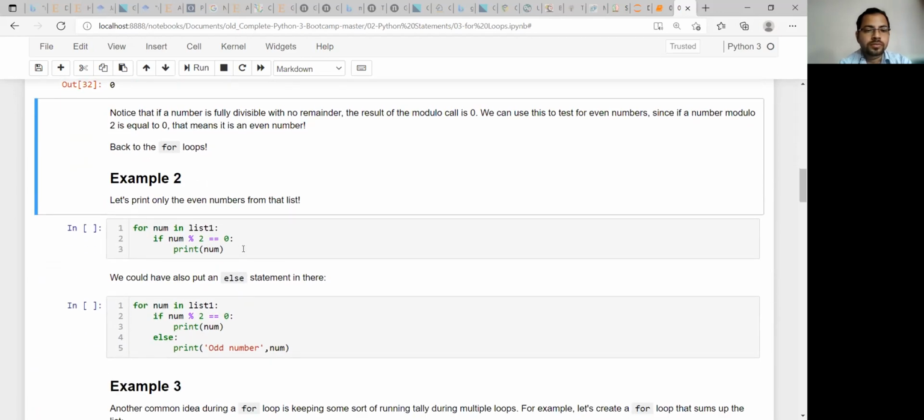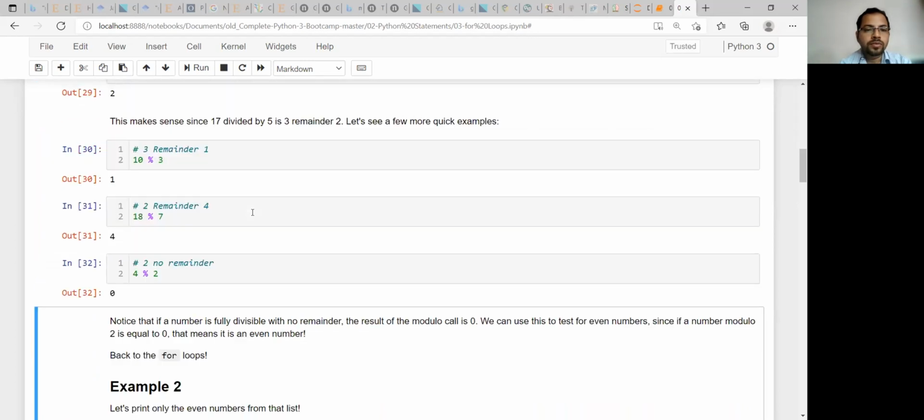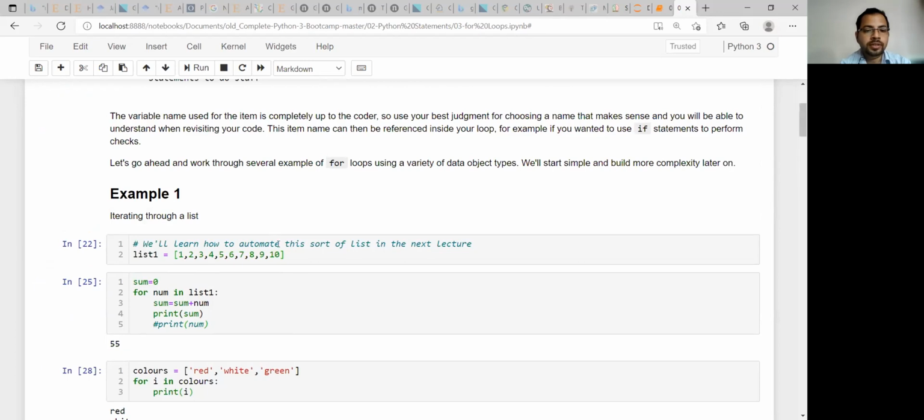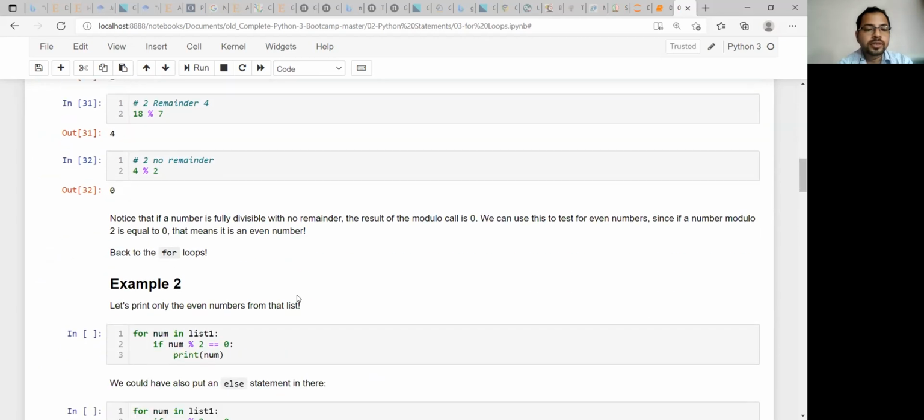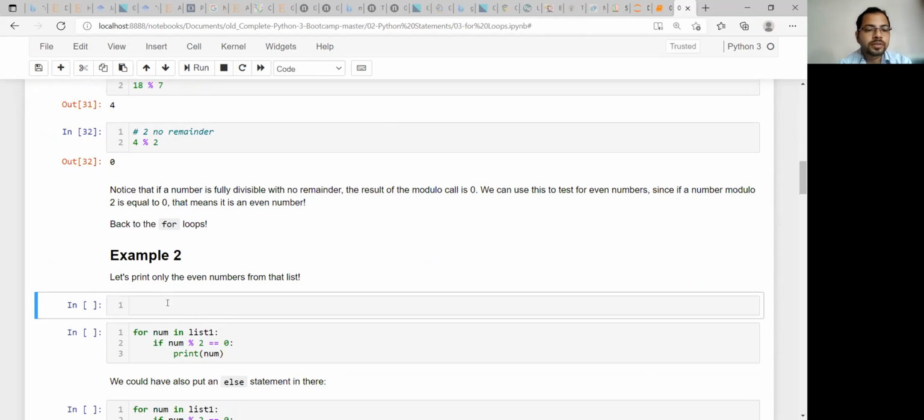Now, let's check whether from this list, take this list again, otherwise you will be confused. Take this list and from this list, you need to identify only the even numbers. Okay, only the even numbers. So manually you can do that. 2, 4, 6, 8, 10. Now programmatically, what you can do, you can use that modulo concept, right?